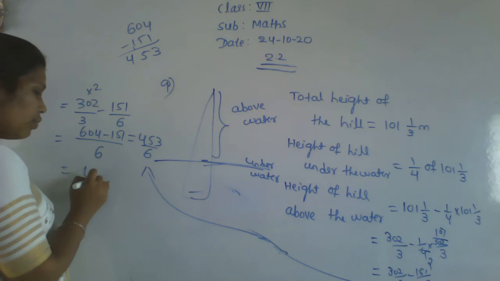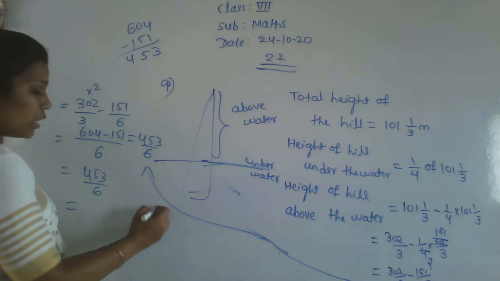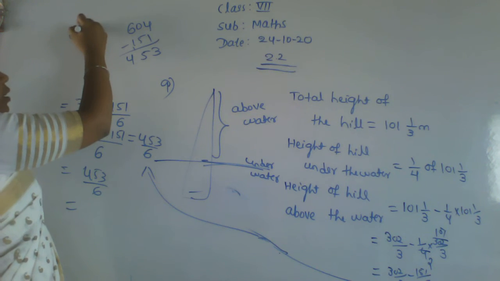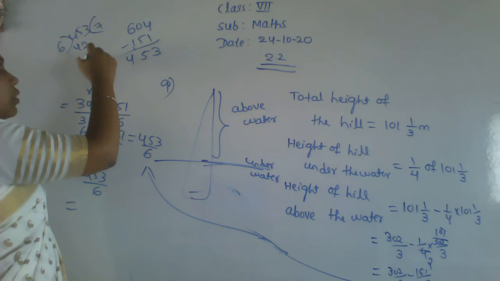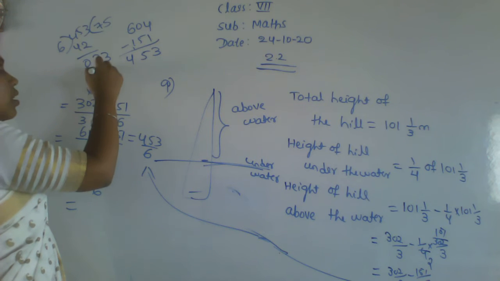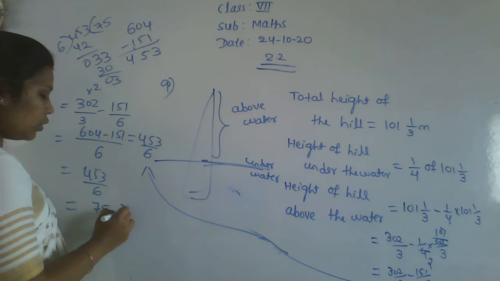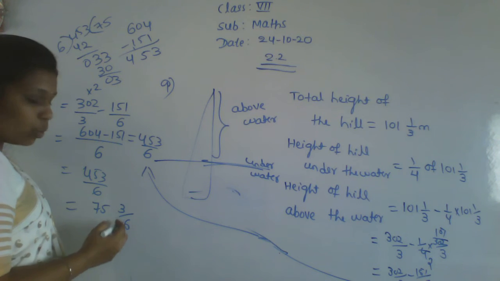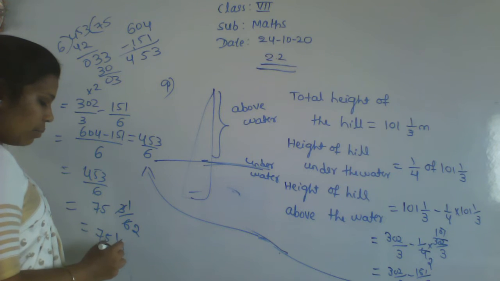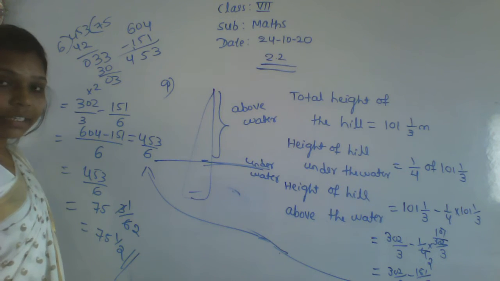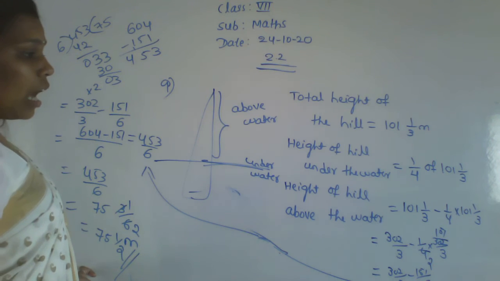We got 453 by 6. Now convert it into a mixed fraction. For that you have to do the division. 6 sevens are 42 and 3 left, 3 and 6 fives are 30. Okay, 3 left. So what is that? 75 integer 3 by 6. We can cancel here also. 3 ones are 3, 3 twos are 6. That is 75 integer 1 by 2. Okay. 75 integer 1 by 2 meter. It is the height of the hill above the water.